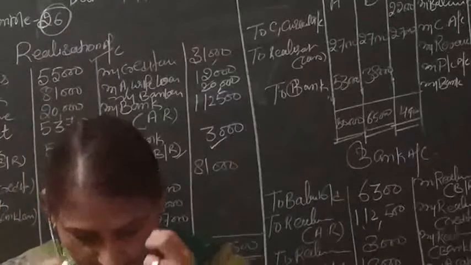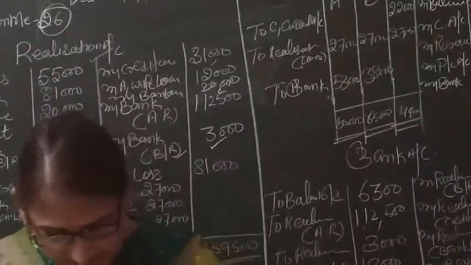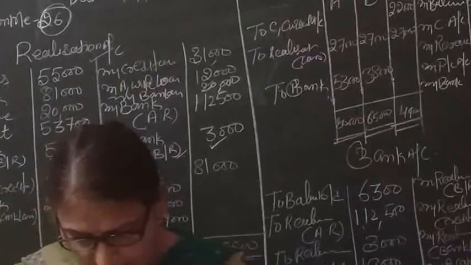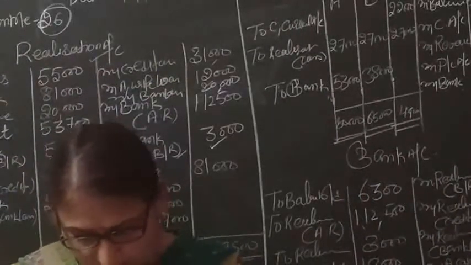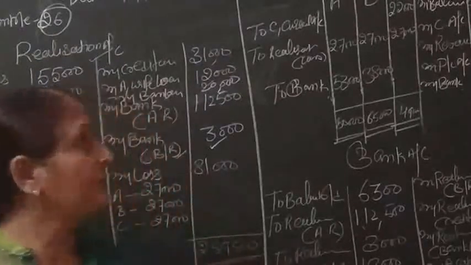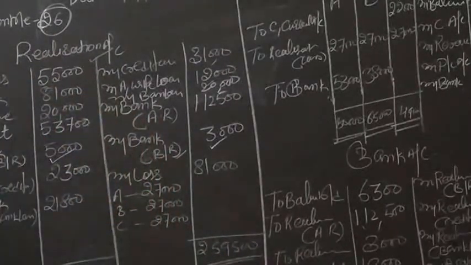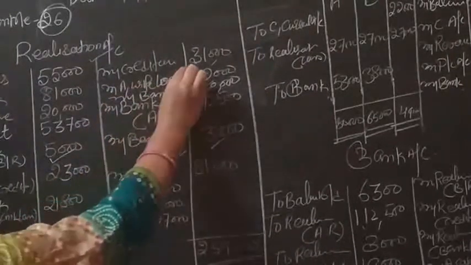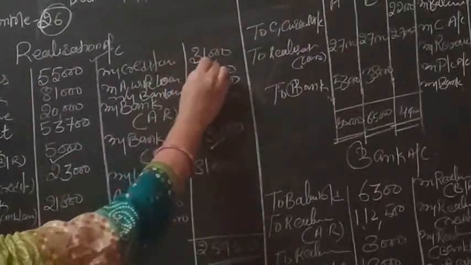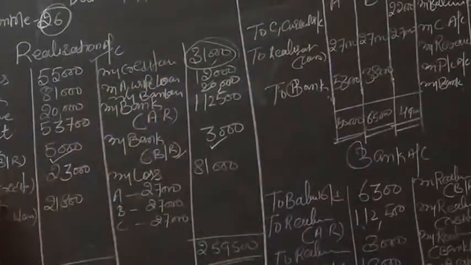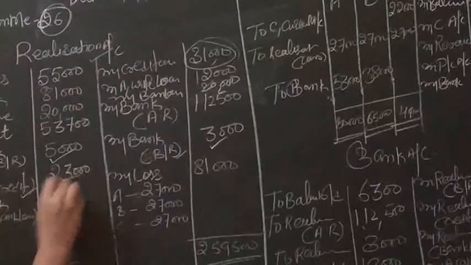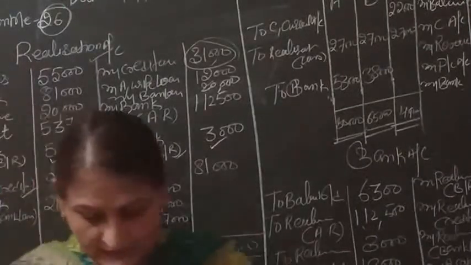Then point number 2: it was found that an investment of rupees 8,000 is not recorded in the books. This is taken over by one of the creditors at this value. This is our unrecorded investment, which we gave to the creditors for 8,000, and the remaining payment we will make in cash. So by creditors, the book value is 31,000; from 31,000 we subtract 8,000. To bank account, credit, payment of creditors 23,000.